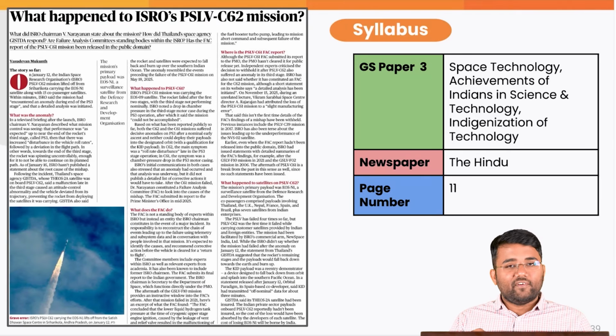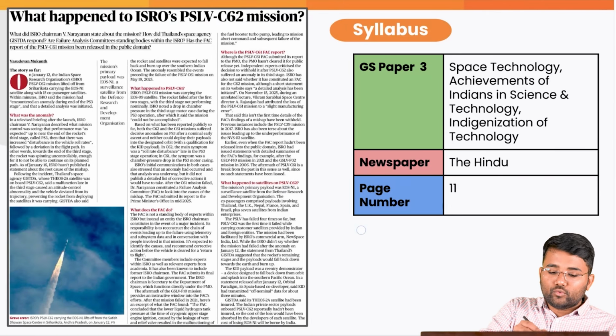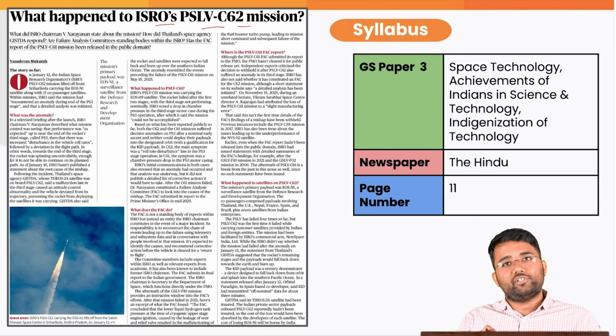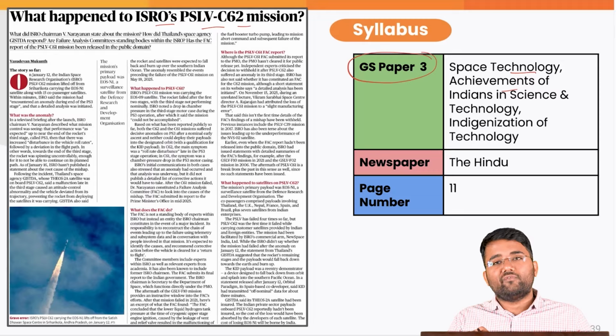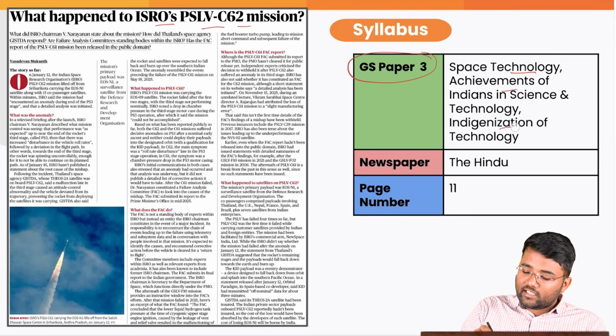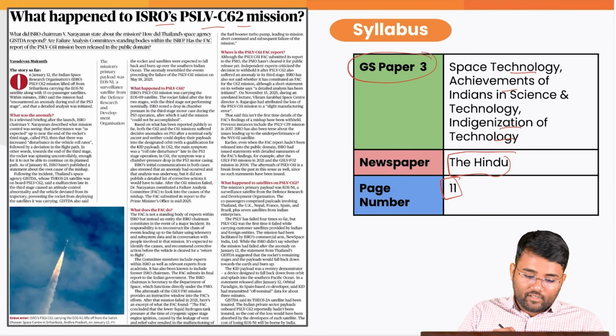Moving towards our simplified section, the first topic is what happened to ISRO's PSLV C-62 mission. This is related to your GS paper 3, space technology, achievements of Indians in science and technology, and indigenization of technology. And this has appeared in today's The Hindu, page number 11.